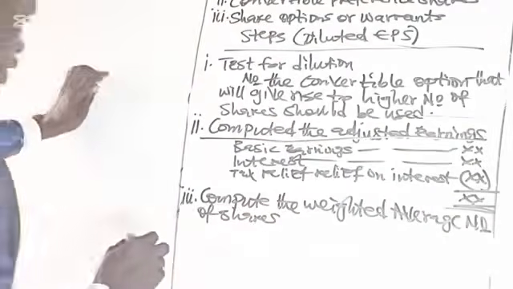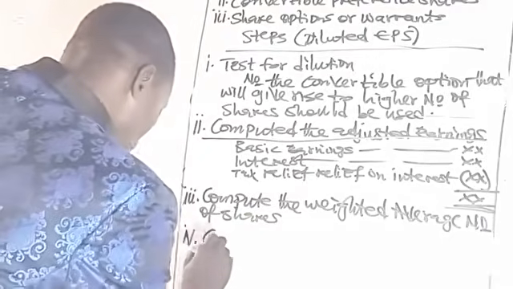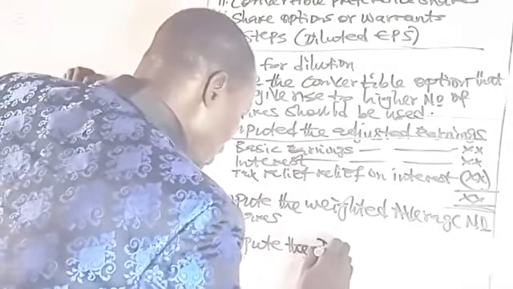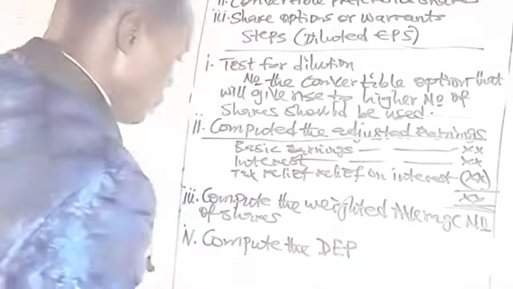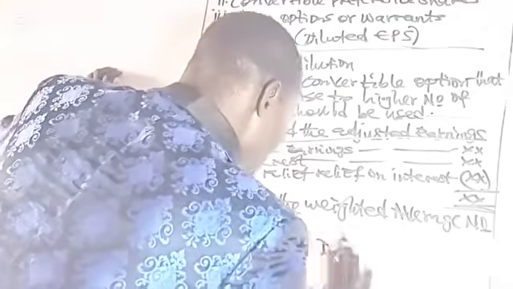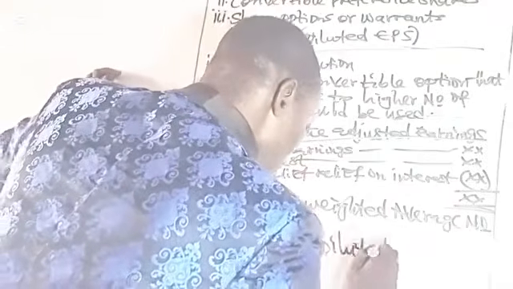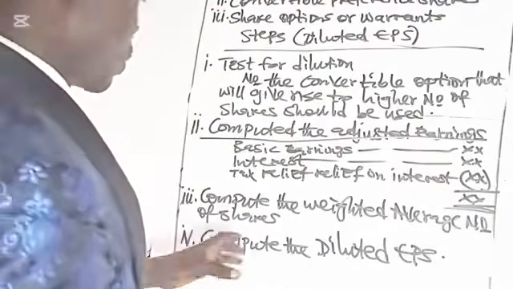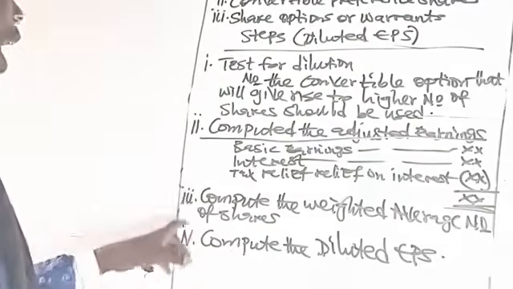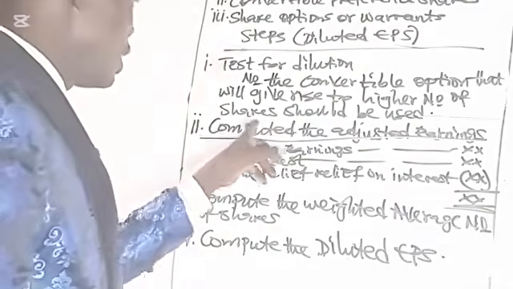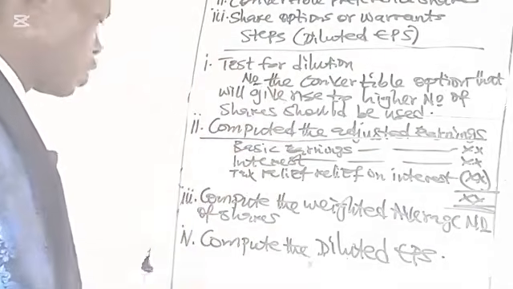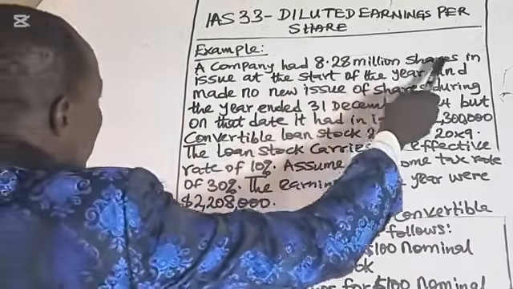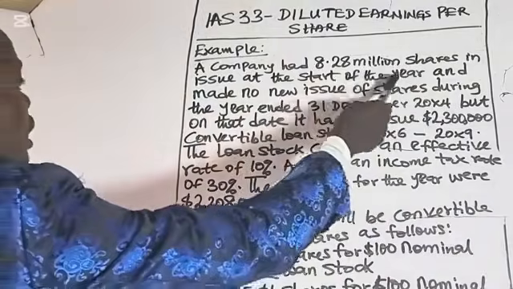The final step is to compute the diluted earnings per share, diluted EPS. So these are the steps you need to follow when you are computing the diluted earnings per share involving the convertible bonds. Example: a company had 8.28 million shares in issue at the start of the year and